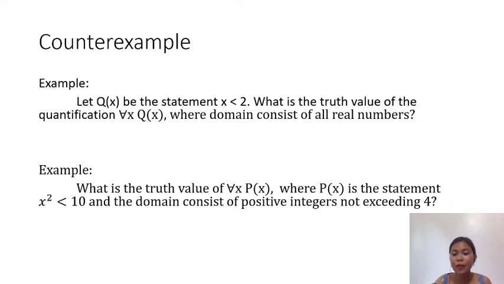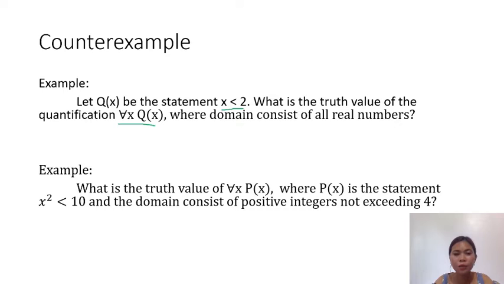So, let q of x be the statement x is less than 2. So, what is the truth value of the quantification, this symbol or this form, where the domain consists of all real numbers? Okay. So, alam na natin yung quantification niya, this one.